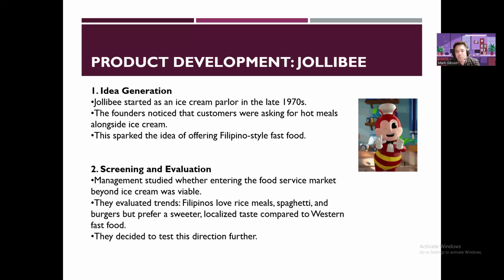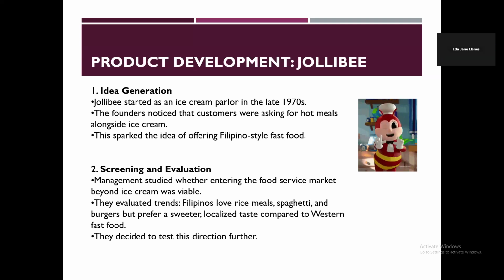Screening and evaluation. Management studied whether entering the food service market beyond ice cream was viable. At that time, in the 1970s, there weren't too many fast food chains in the Philippines. Imagine, Jollibee just started in the 1970s. They evaluated the trends. Filipinos love rice meals, spaghetti, and burgers, but prefer a sweeter, localized taste compared to Western fast food.